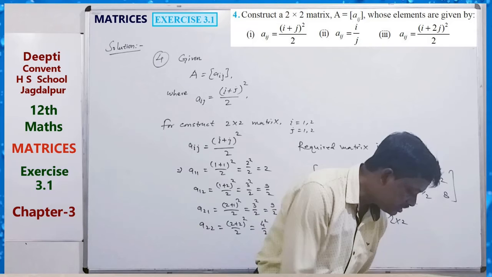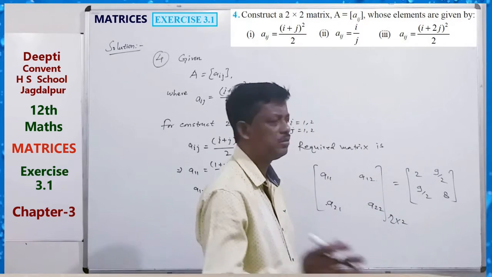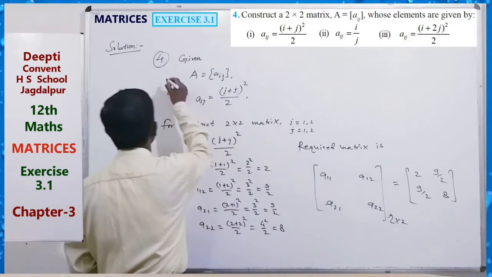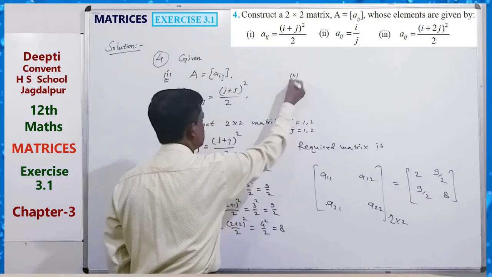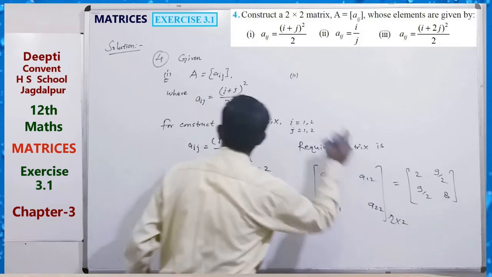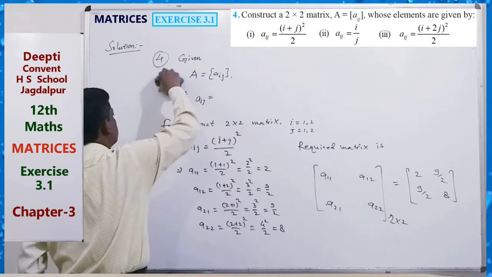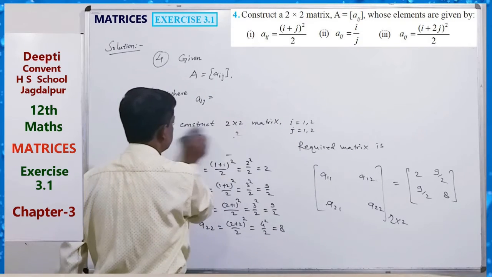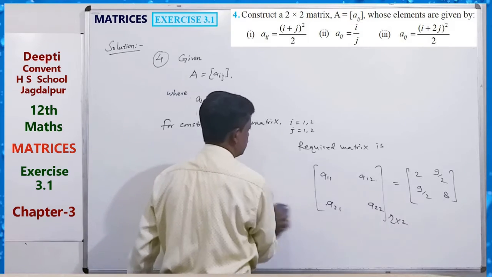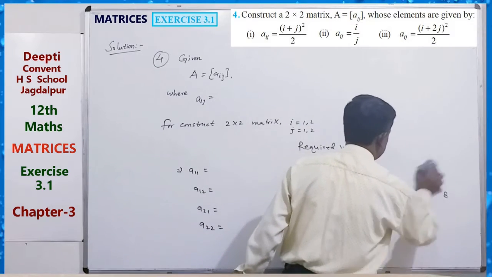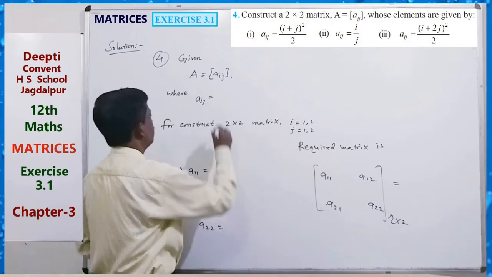Also, here the first part is done. Second, what is given? Second matrix: I by j.